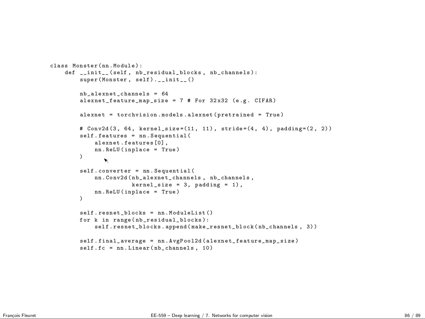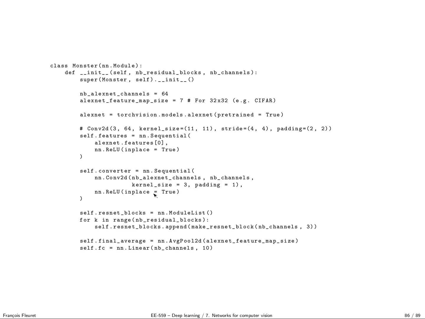And then here is my model, so called monster. So first I load a pre-trained AlexNet. Then I have coded the number of channels from AlexNet and the feature map size, given the input size 32x32. So I create a feature extractor which is composed of the first layer of AlexNet followed by ReLU. Then I have a converter that converts this to the proper number of channels and the proper size for my residual blocks.